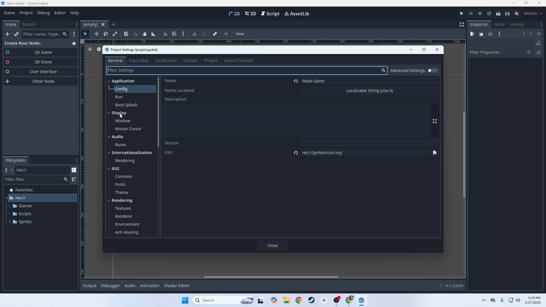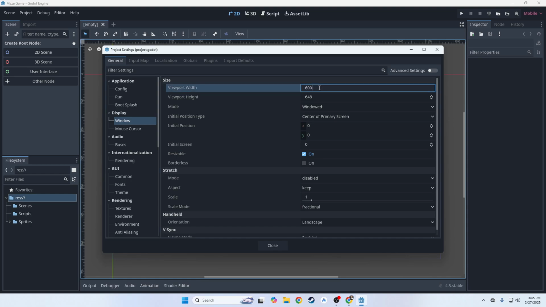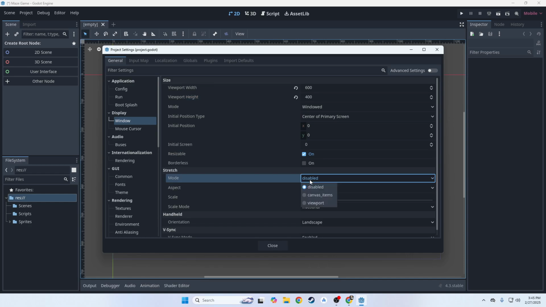If we go to display and then window, we can change viewport width and viewport height. If I go to viewport width, notice that it's 1152 by 648. That's too big. I'm going to make it 600 by 400. Make it a lot smaller. I also want to change it so that whenever we expand our window, it'll grow everything and make everything stretch to fit the viewport. So I'm going to go to mode and click viewport.